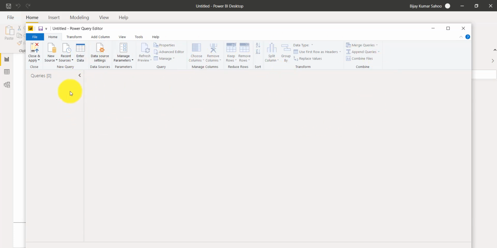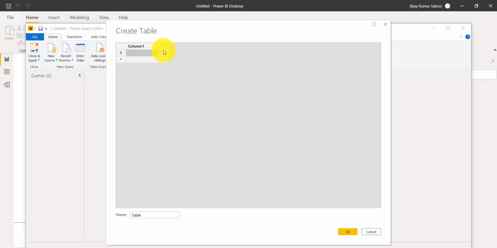Now here you can see various tabs. For example, the home tab, where we can see how to get to the data source. A few common elements are here. One of the main things we do here is connect to various data sources. As I said, you can click here and connect. You'll see a lot of buttons are disabled now because we don't have anything here. You can see Enter Data, where you can create a table. If you click on that, you can create a table. Later we'll see how to create a table.